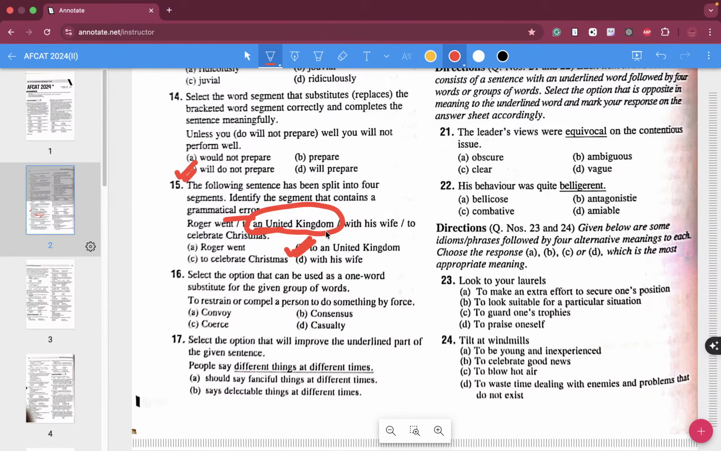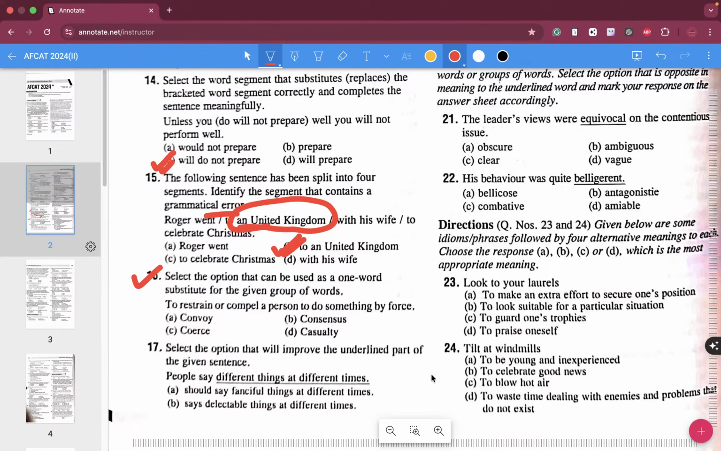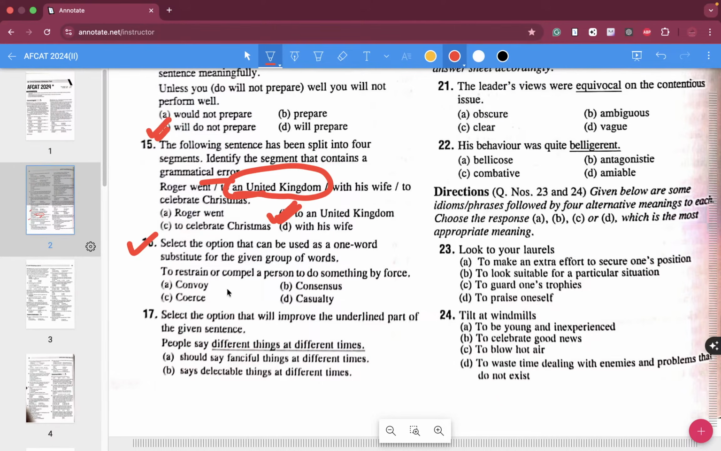Question number 16, select the option that can be used as one word substitute for the following group of words: to restrain or compel a person to do something.